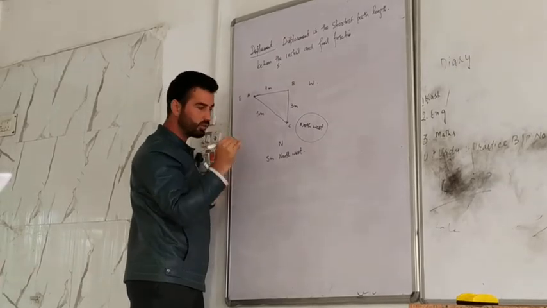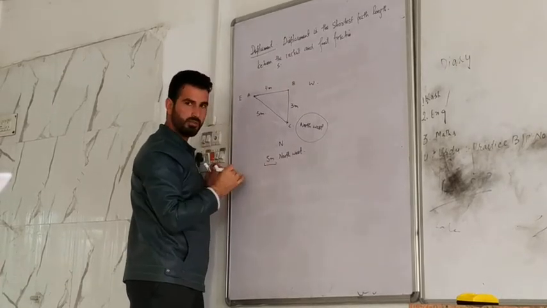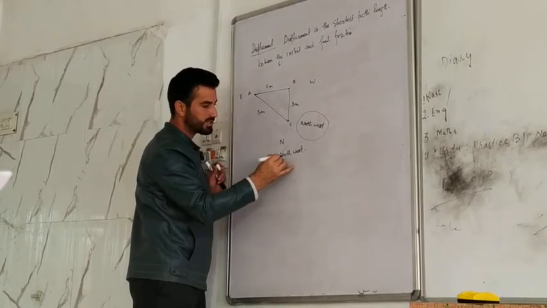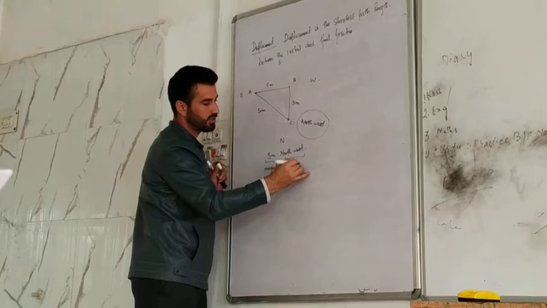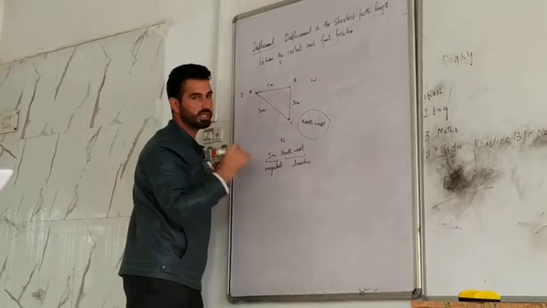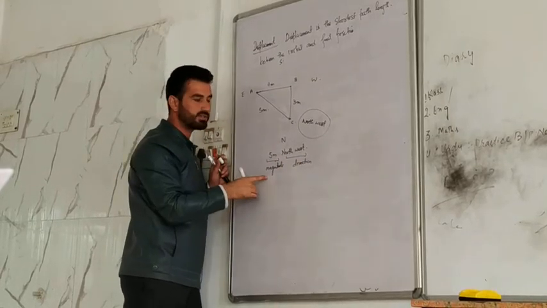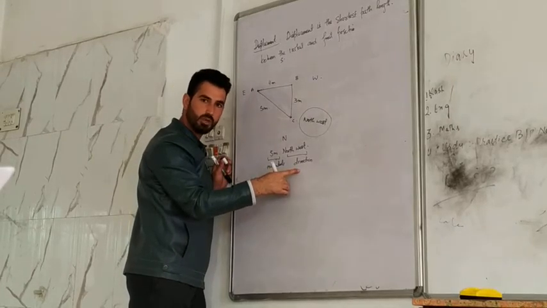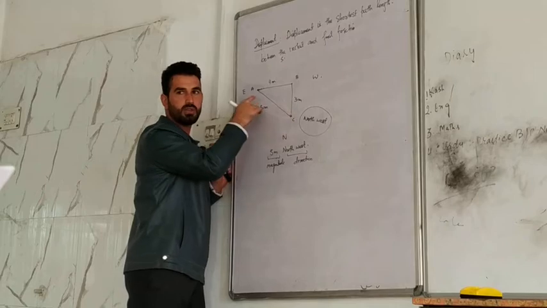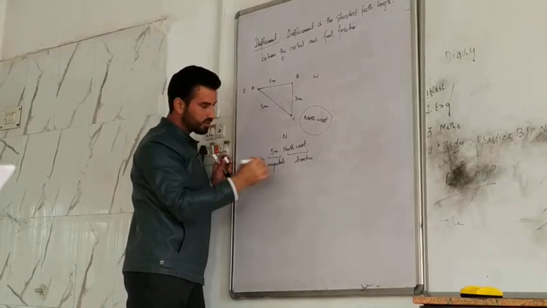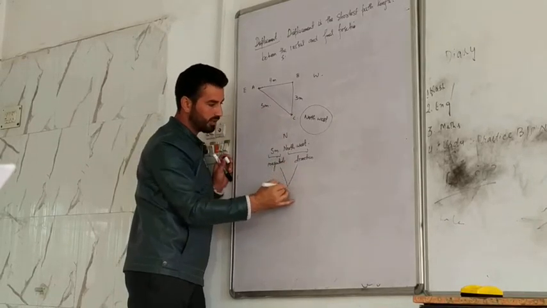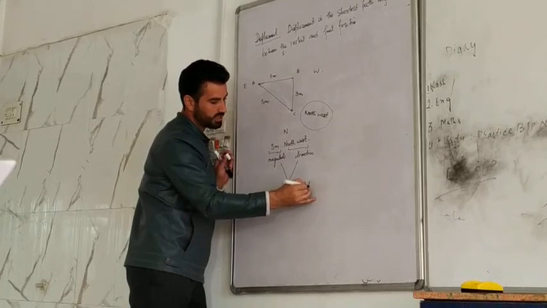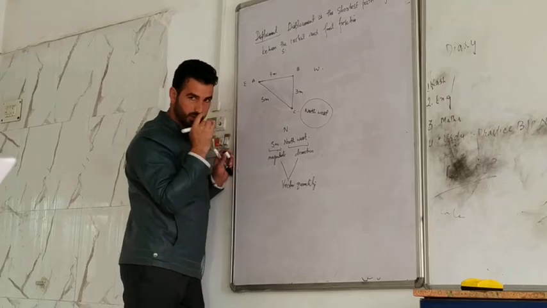Okay. So there are two things. This is the numerical value called magnitude, and this is called direction. So in displacement, two things are to be taken into consideration. One is the value of the distance, and the other is direction, which direction we are going, because we have to move straight from A to C, from initial to final position. So when these two things are involved, we call it a vector quantity. Okay. So displacement is a vector quantity.